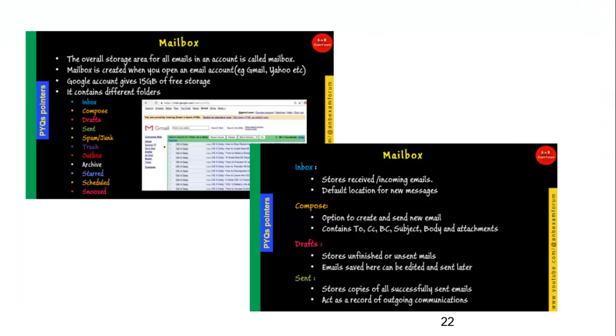So again, we have made a video on web email, where we have discussed everything about the email, and one of the features of the email is the mailbox, where we have discussed commonly asked terminology related to the mailbox. Okay, as you can see, compose is used to create and send new mail, and it has various options. Okay, in exam they can also ask questions related to CC, BCC, subject, body and attachments. Okay, and all such pointers we have covered in that video. I am again telling you that I am not going to repeat it in this session.